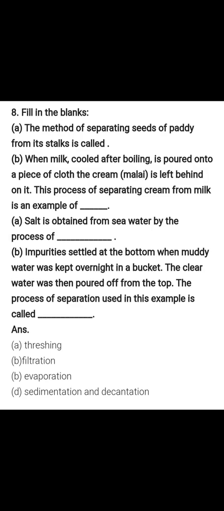Impurities settled at the bottom when muddy water was kept overnight in a bucket. The clear water was then poured off from the top. The process of separation used in this example is called sedimentation and decantation.